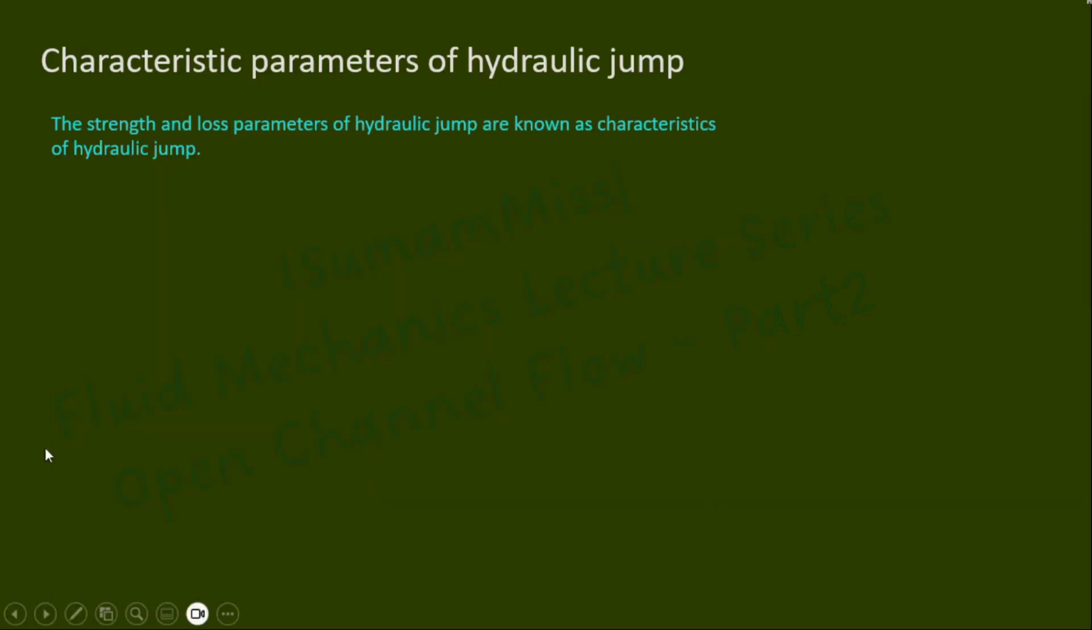Now let us discuss the characteristic parameters of hydraulic jump. The strength and loss parameters of hydraulic jump are known as characteristics of hydraulic jump. The strength of the hydraulic jump is mainly represented in terms of efficiency of the jump, that is how effectively a hydraulic jump can dissipate the available energy.